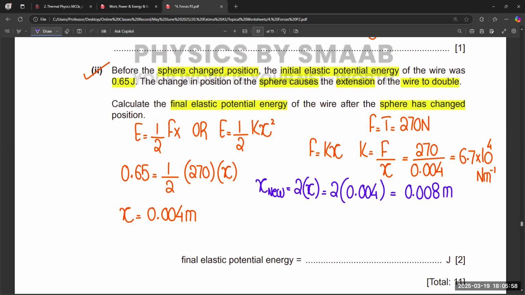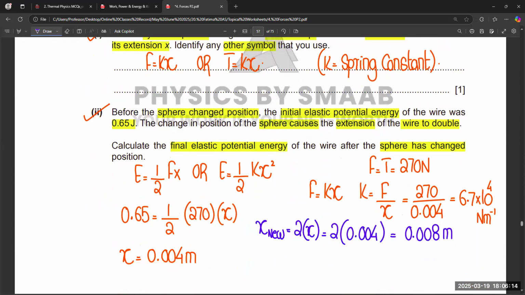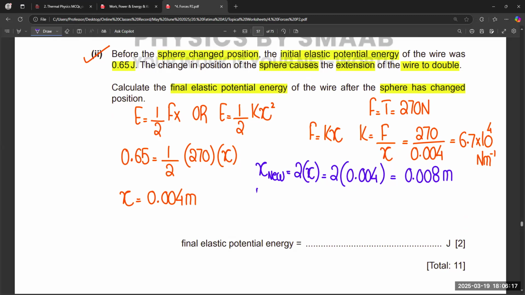So now we can use the new value of extension and also the value of the force. Basically, when the force doubles, the extension doubles, because it is mentioned in the previous part that it obeys Hooke's law. According to Hooke's law, force is directly proportional to the extension. So the new force will also be double, 2 times 270, 540 newtons.